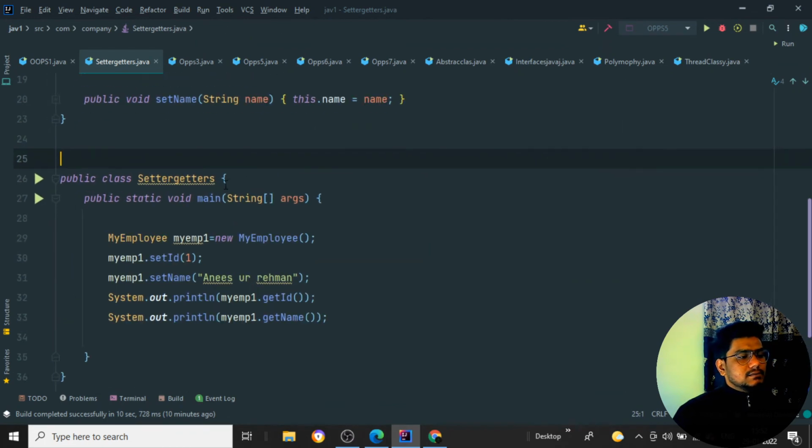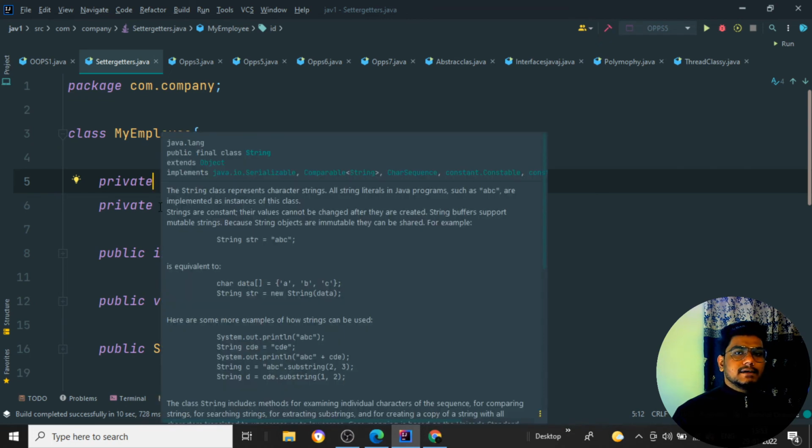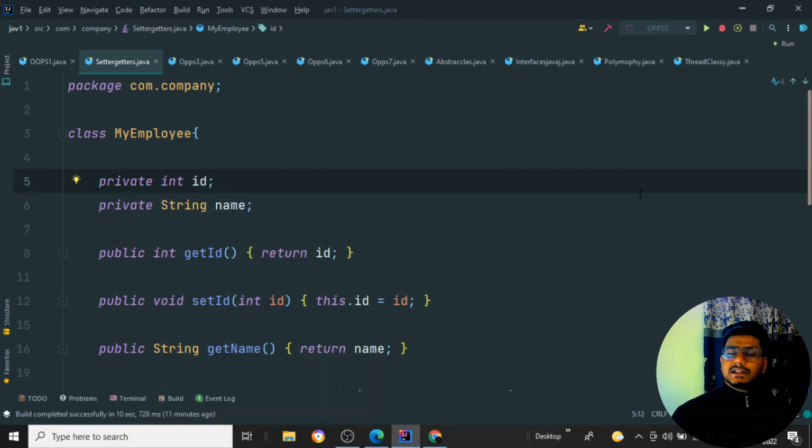So here we have a program. What are getters and setters? Setter means setting a particular object value. Getter means getting whatever value has been set for the particular object. That is a simple definition. Here we have a class Employee with a private integer field. For a public field I can set the value directly, but since I am using a private field, I need to use getters and setters.